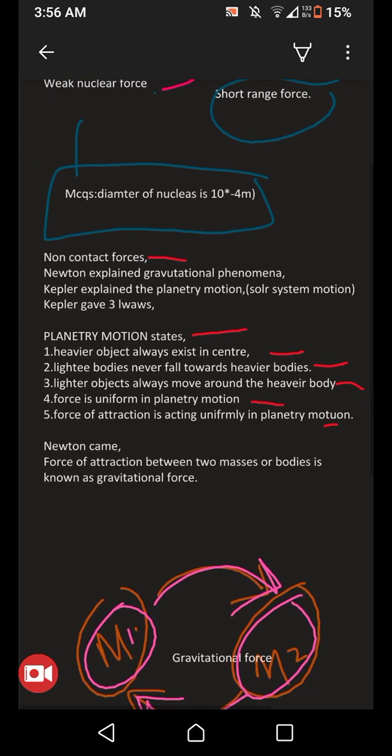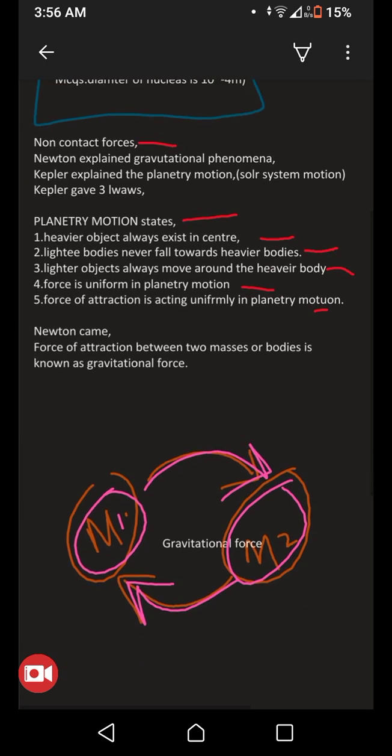Then Newton came and he gave the force of attraction between two masses, the gravitational force law. This states that the force of attraction between two masses of bodies is known as gravitational force.